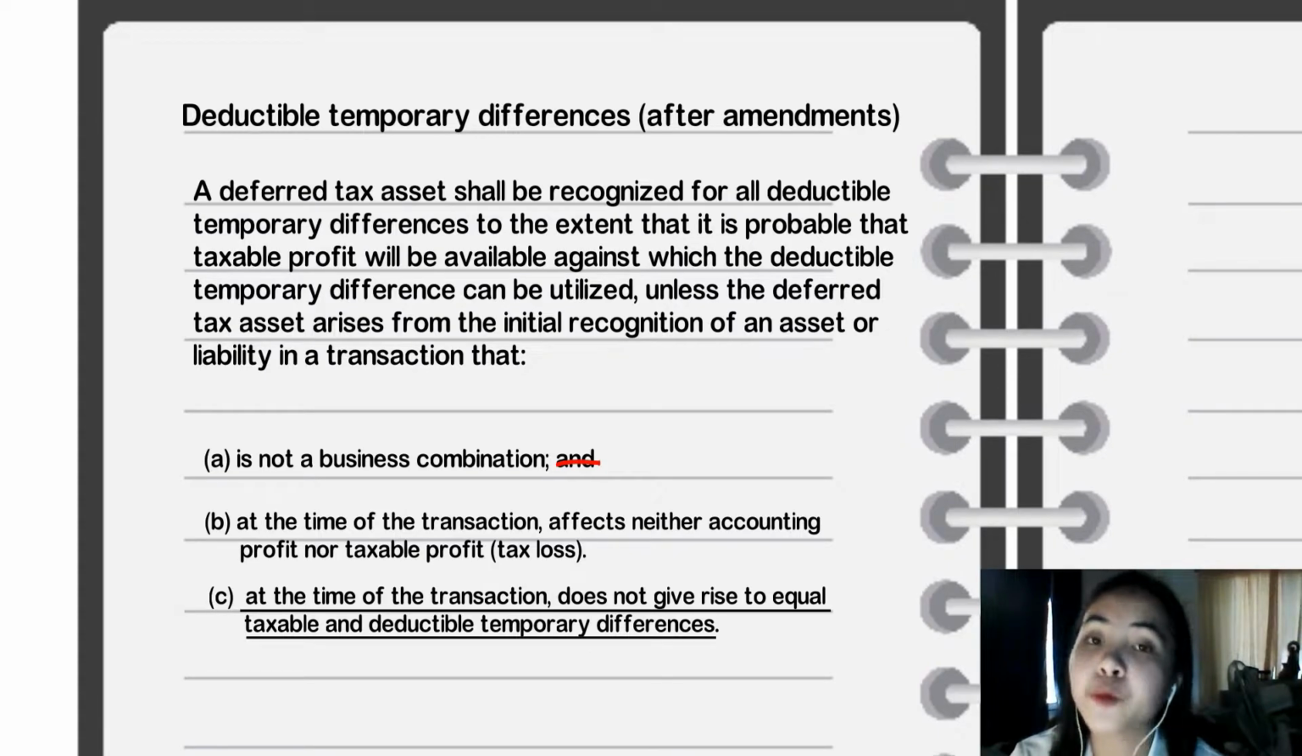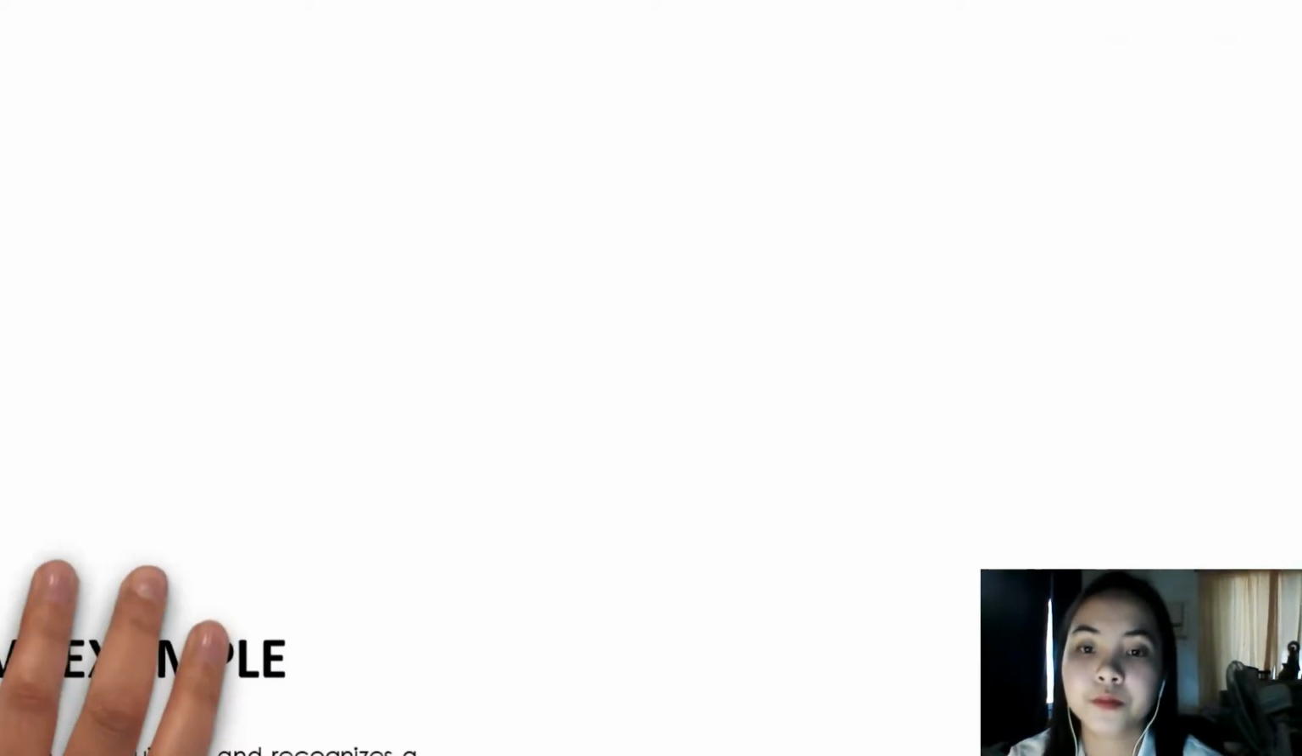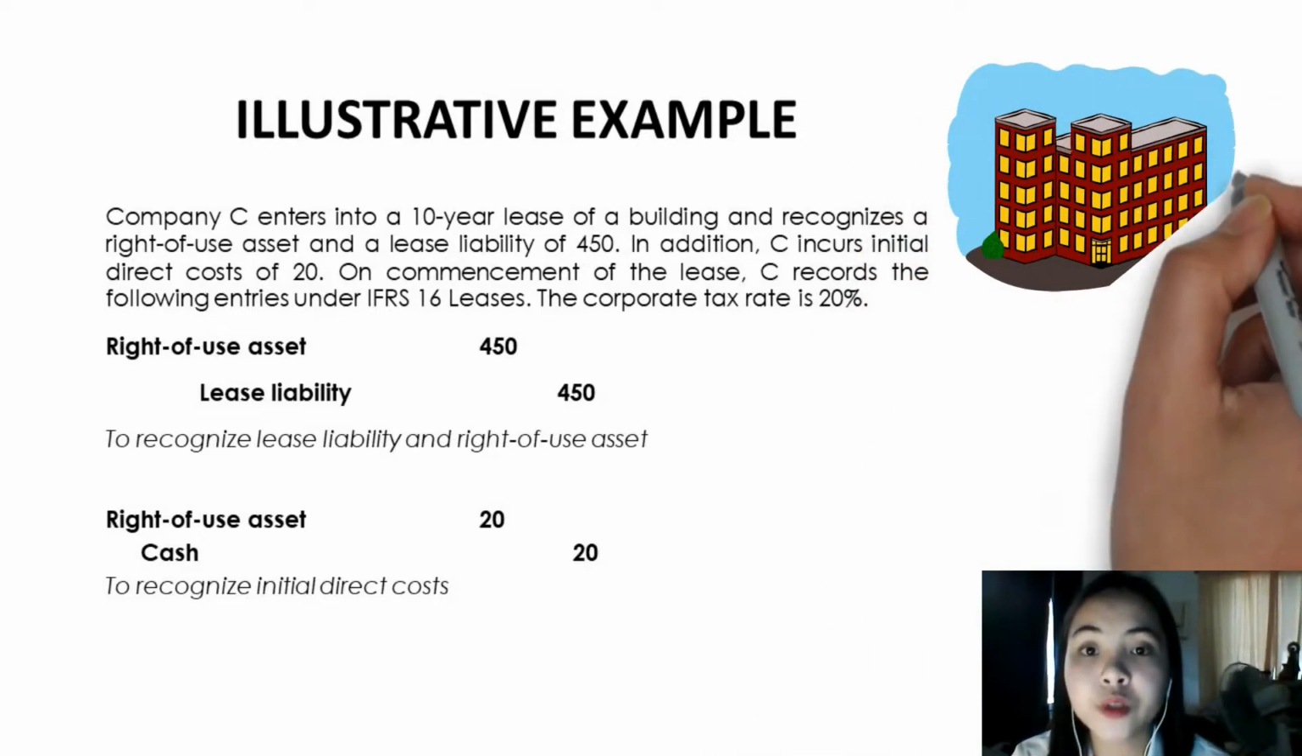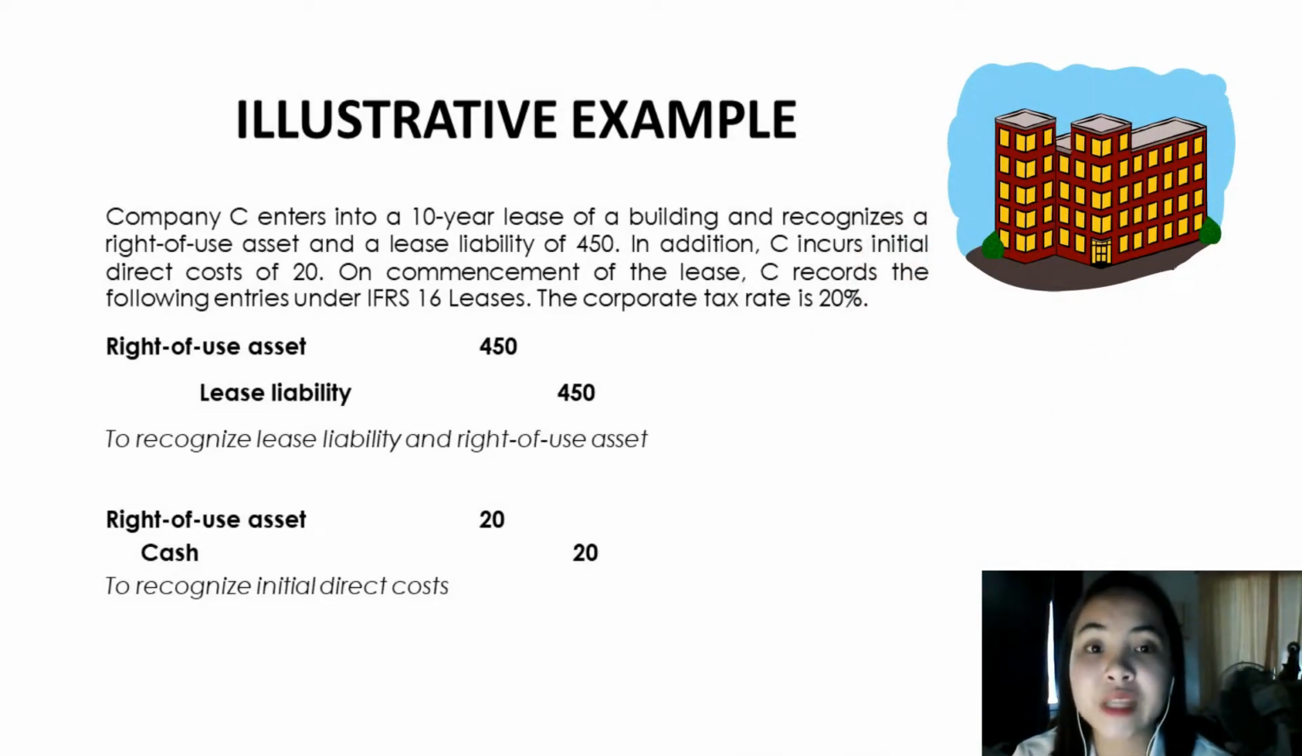So for us to fully understand the amendments done to the IAS 12 initial recognition exemption, here is an example problem to illustrate how a company applies the said amendments.